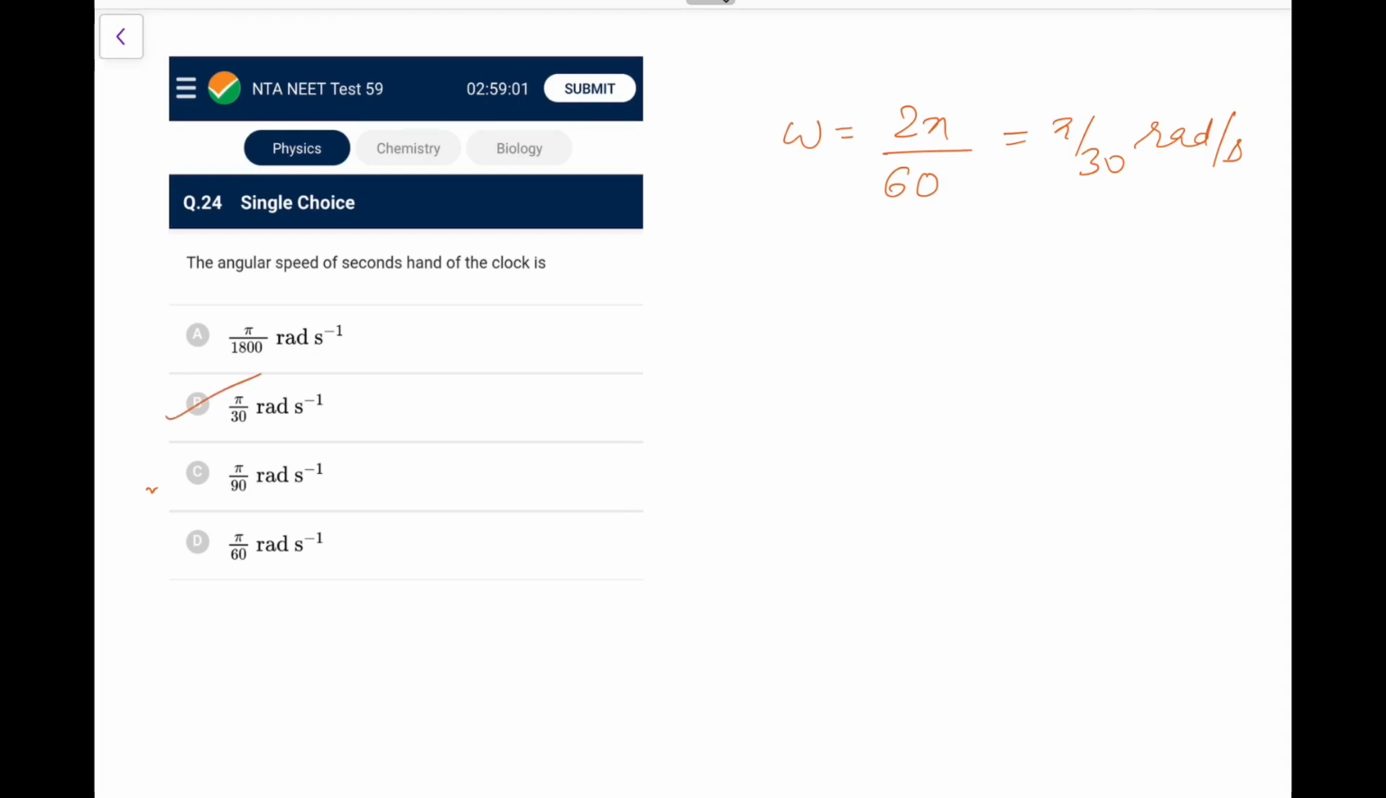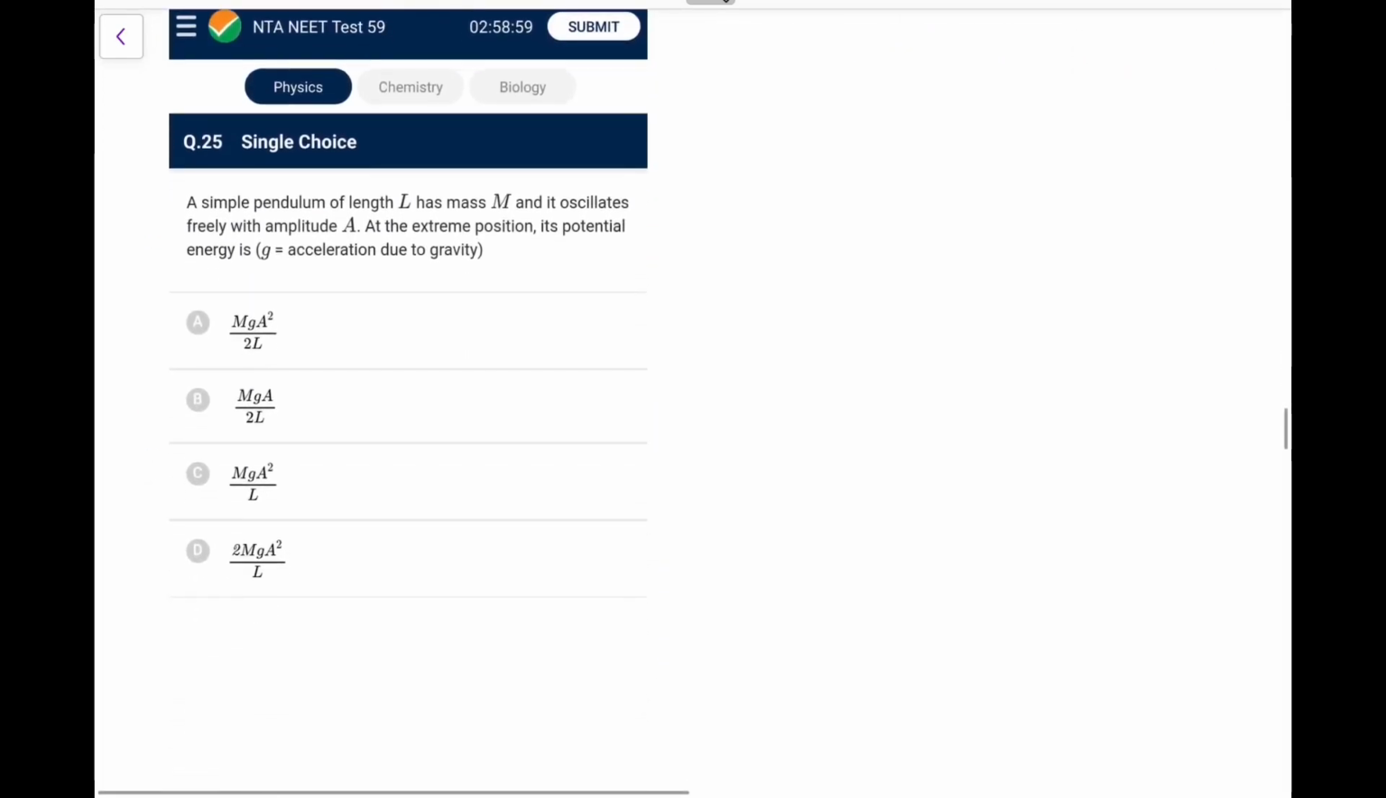Okay, next. A simple pendulum of length L, mass m, oscillates freely with amplitude A. At the extreme position, its potential energy is, okay, because it's a pendulum, its potential energy at extreme will be the total energy of the SHM, that would be equal to half m omega square A square. And what is omega square? Omega square is g by L. So half m g by L into A square. So which option you are going for? m g A square by 2L. It comes out as option A.